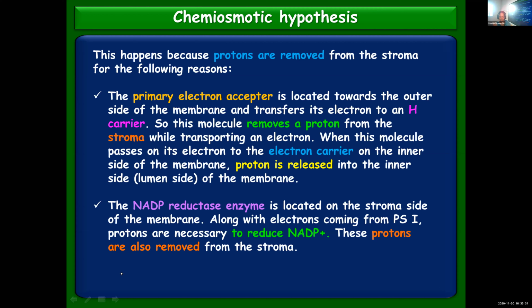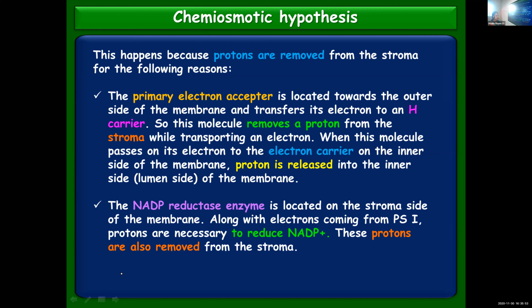So this reaction, conversion of NADP to NADPH2, is catalyzed by the enzyme NADP reductase. Where is it located? On the stroma side, means stroma where the proton amount is already getting reduced. So it is located on the stroma side of the membrane.